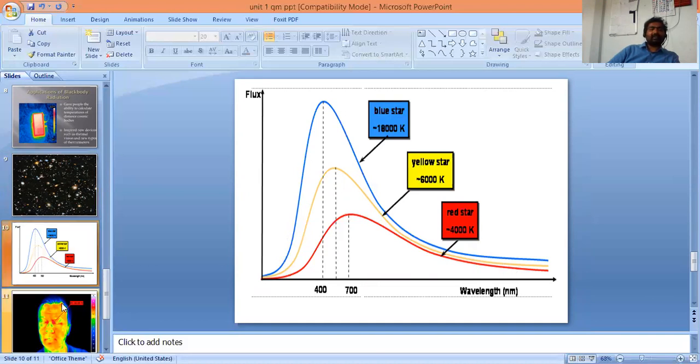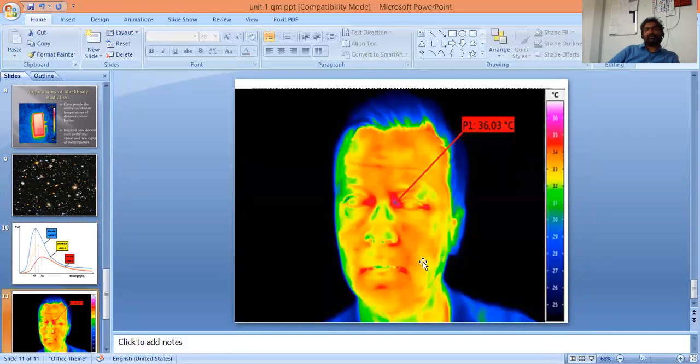The next application is thermal imaging. You can see this is a thermal image of a male person. You can observe different colors on his face. His hair is in blue color, which means that the hair temperature is around 29 degrees centigrade.